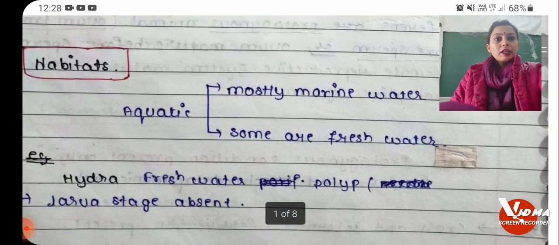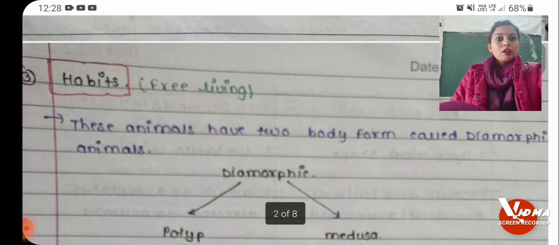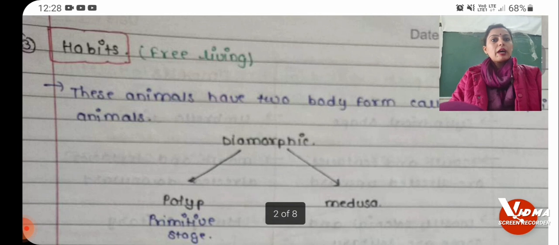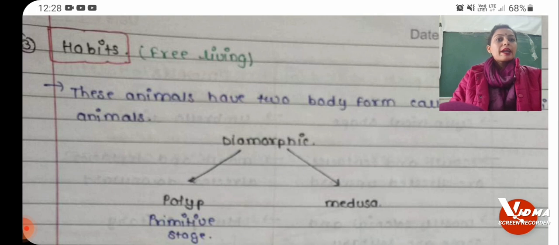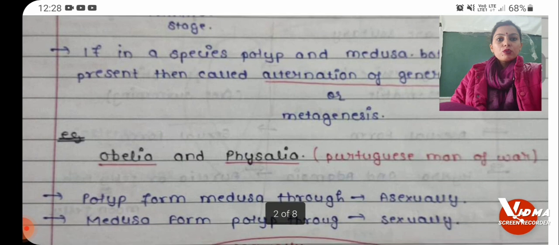Now after habitat we will discuss habit. Most of the organisms here are free living and they show dimorphism. That is, here we have two body forms and they are also called dimorphic animals, and the two body forms present here are Polyp and Medusa. So now let's talk about Polyp and Medusa.